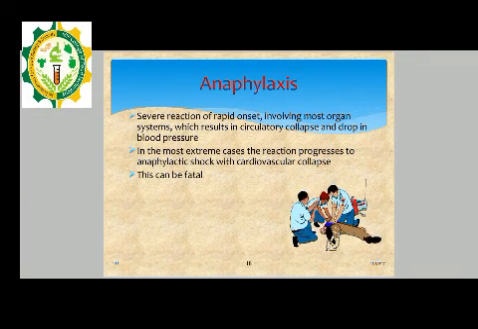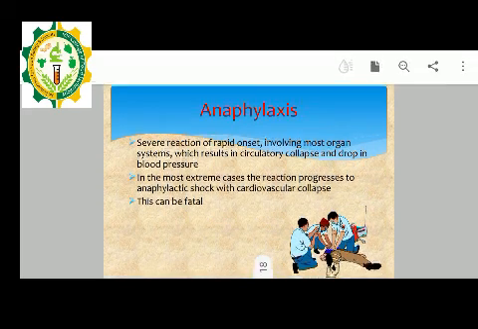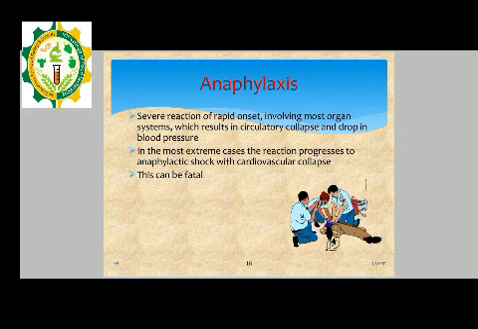Now, what is anaphylaxis? Anaphylaxis is a severe reaction of rapid onset involving most organ systems, which results in circulatory collapse and a drop in blood pressure. In the most extreme case, the reaction progresses to anaphylactic shock with cardiovascular collapse. This can be very dangerous.